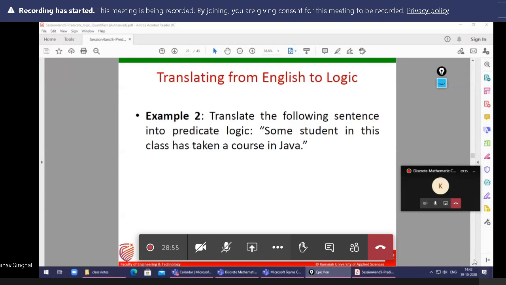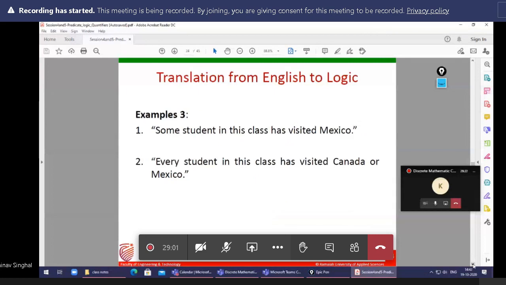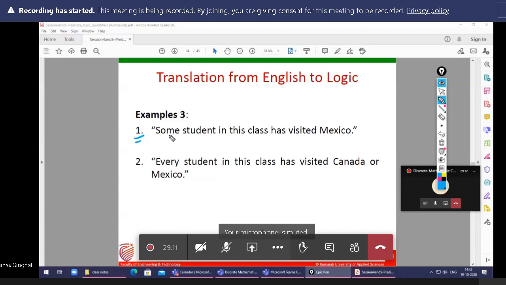Be careful. Try to read the sentence many times. I will explain this example also, because this one is a very basic example. What is given here? Some students in this class have visited Mexico. Some is given.